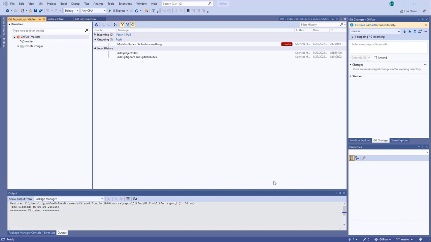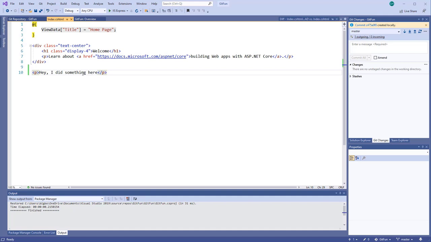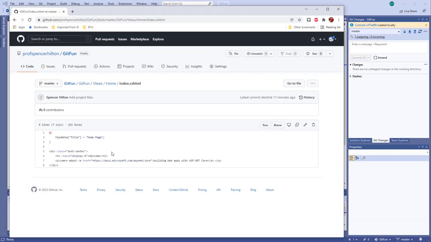And so we created the repository and pushed it up to the hub at the same time with the command when we built the project. And then now we've made a change to the project. We added this line here in our index.cshtml file. We have committed that with a little note saying what we did to our local repository, but we have not yet pushed it up to the hub. And again, we saw that in the last video, that it doesn't have that change up here on the hub.